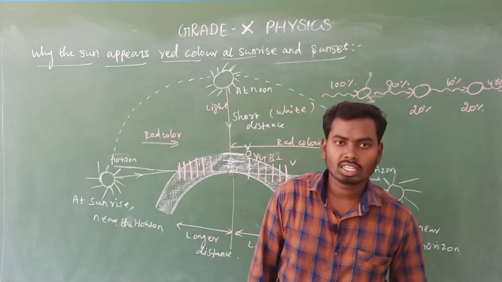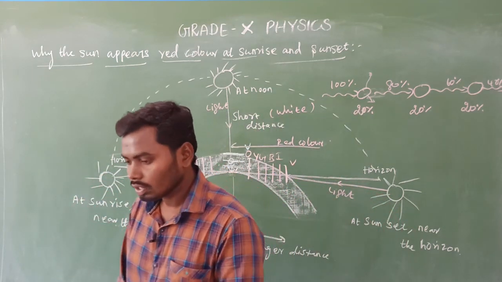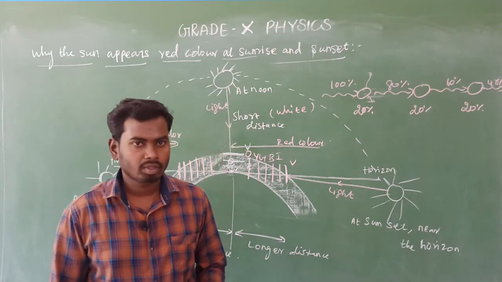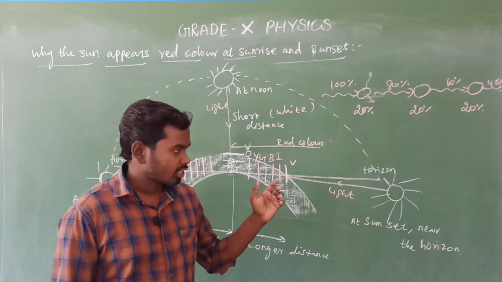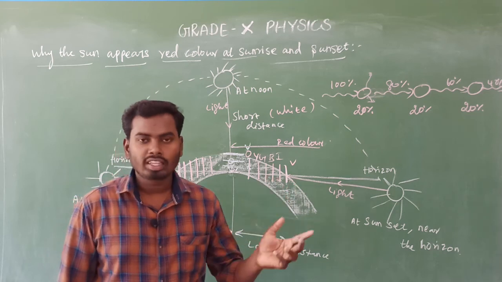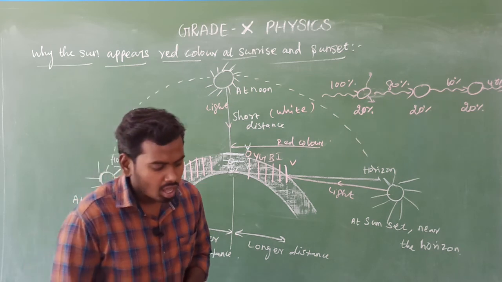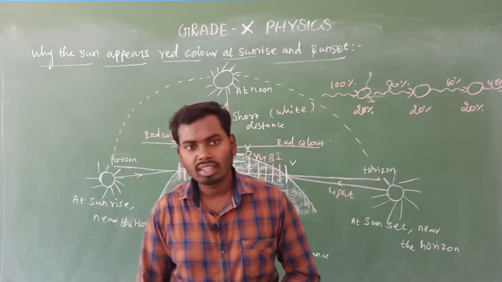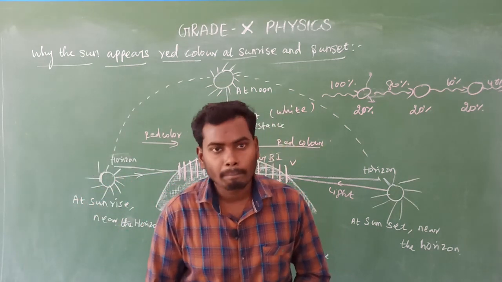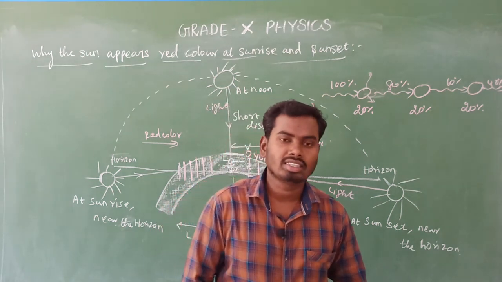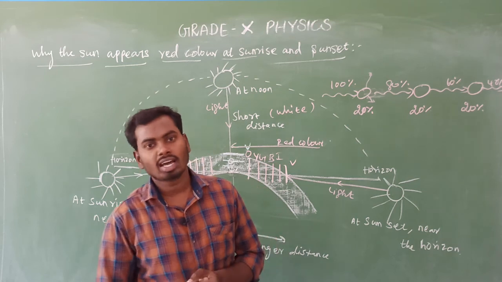I hope this class will be very useful for you. Please try to understand the concepts I'm telling here. Then why is red considered a danger signal? Because red light has the maximum wavelength. It never gets scattered completely before reaching us. That is the reason why red color is considered a danger signal.